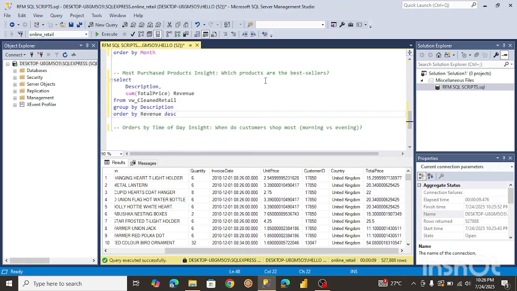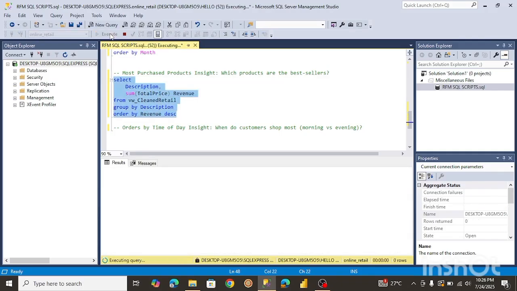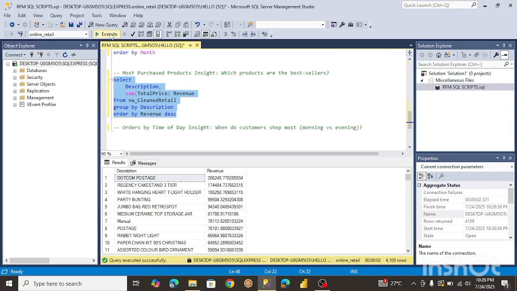So to get to know the top 10, just to make it easier to read, let me just run this first and I'll filter it down to the top 10. By running this, it's going to show us the product with the highest revenue. Over here, we can see the .com postage has the highest revenue, followed by the Recency KK3 tier.